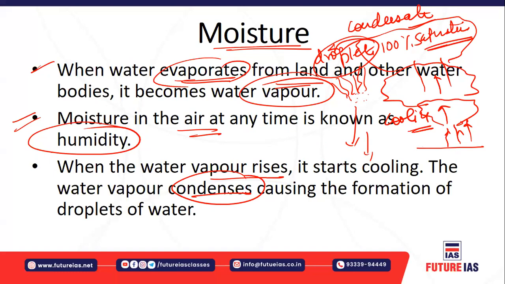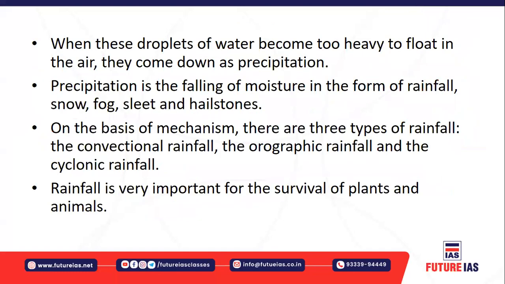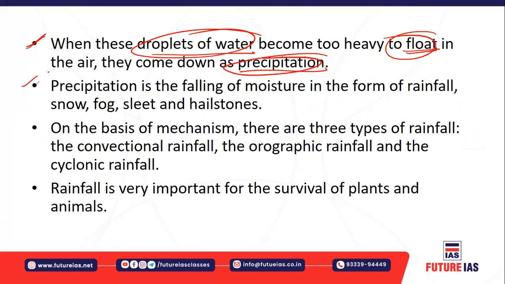So they are in the form of those water droplets at the time of rainfall. And these droplets of water, as I told you, should be heavy enough to fall down under the impact of gravity. Otherwise they will keep floating in the air. They come to the surface in the form of precipitation, and precipitation is the falling of moisture. Precipitation can be of any form.